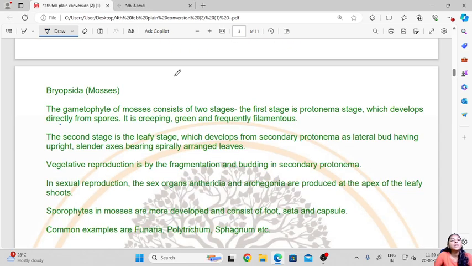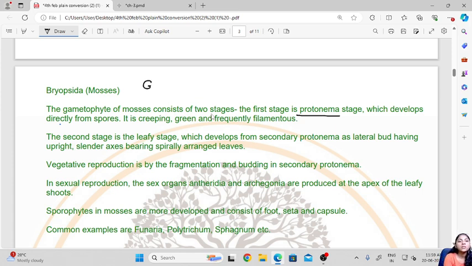Let us see. The gametophyte of mosses consists of two stages. The first stage is the protonema stage, which develops directly from the spores, and it is a creeping, green and filamentous thallus.